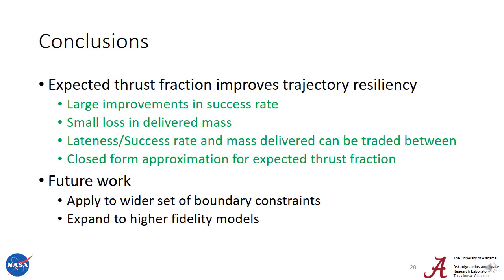So, in conclusion, we can use expected thrust fraction to improve trajectory resiliency, and we get a large improvement in the success rate for only a small loss in delivered mass. Additionally, the lateness and success rate, along with the mass delivered, can be traded between to ensure that the mission is tailored to the specific risk tolerances of the engineers designing it.